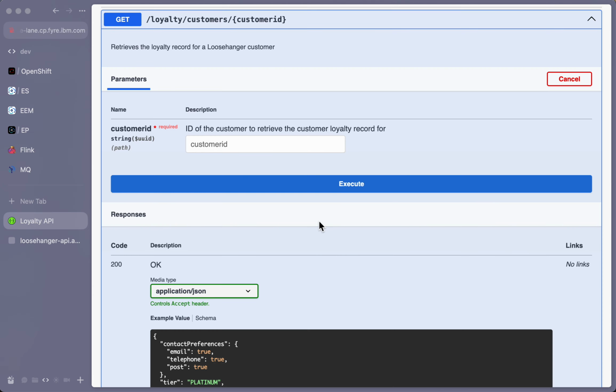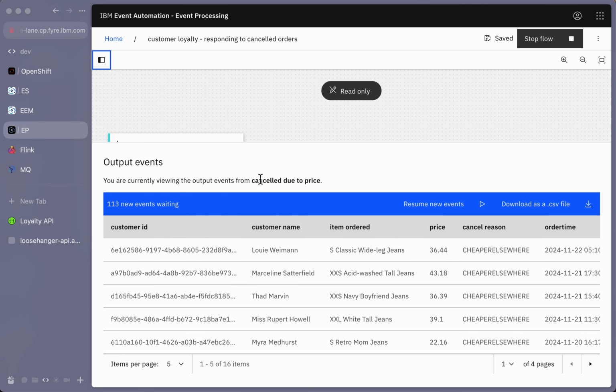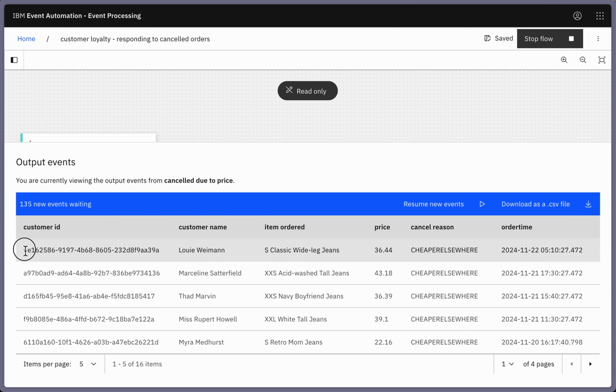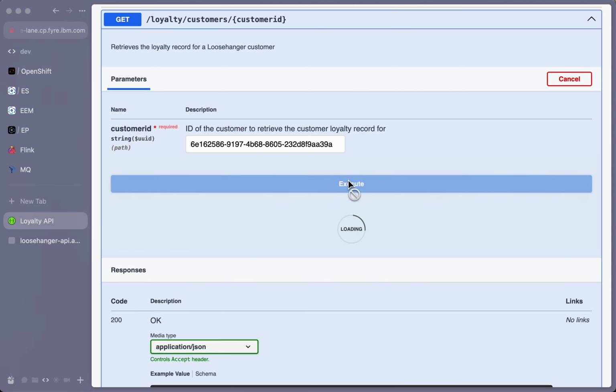So Loosehanger's customer loyalty team has got this REST API where they can get more information about the customer. So if we try it out with one of these events, I'll just get the customer ID here, put that in there.